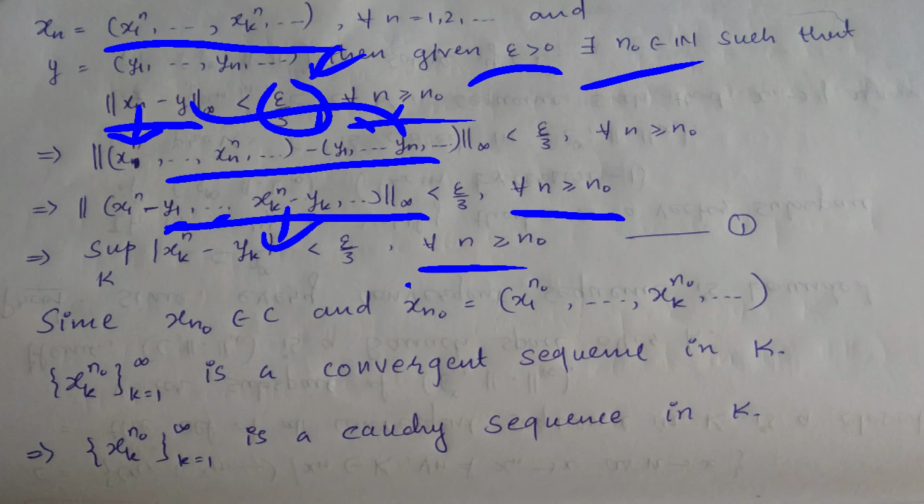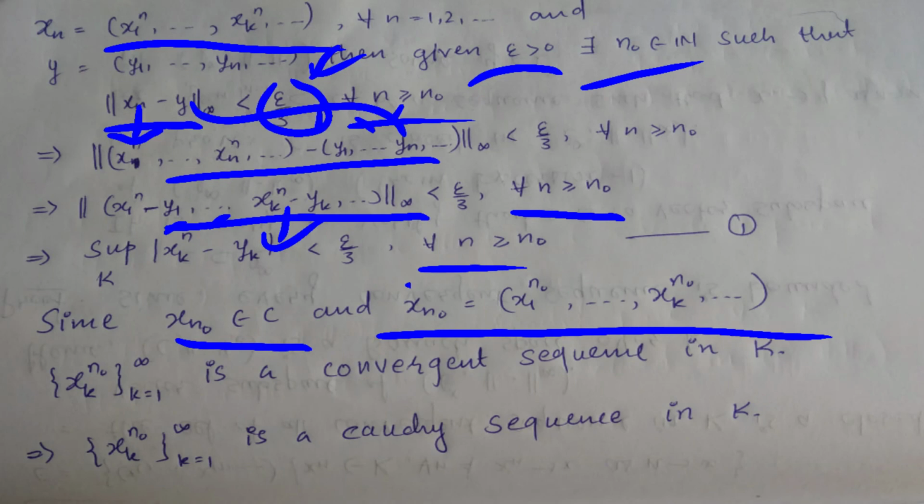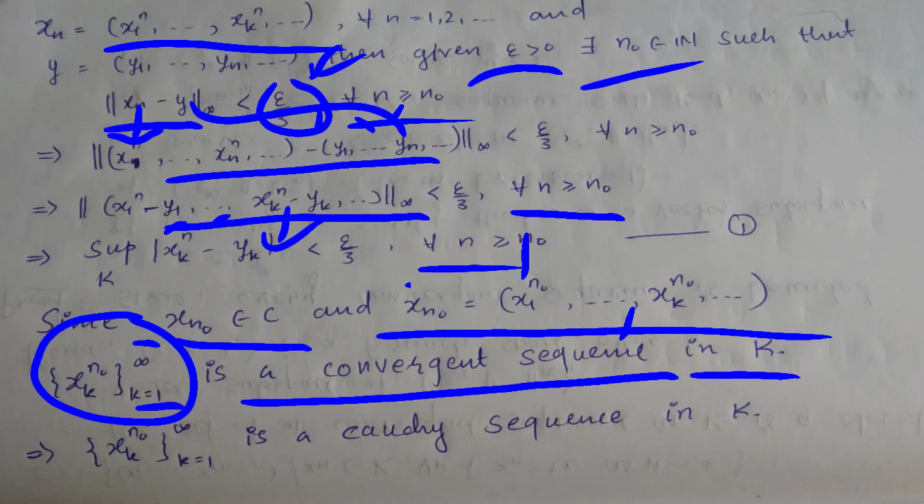But we know some point xn0 is in C, and xn0 you can write in the form of a sequence. So it becomes x1 to the power n0, and so on, xk to the power n0, and so on. So this sequence xk to the power n0, where k is running from 1 to infinity, is a convergent sequence in K, right? So this is a Cauchy sequence in K. Why?